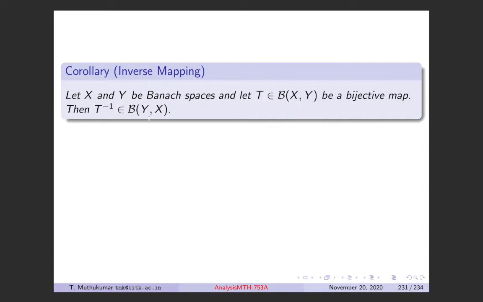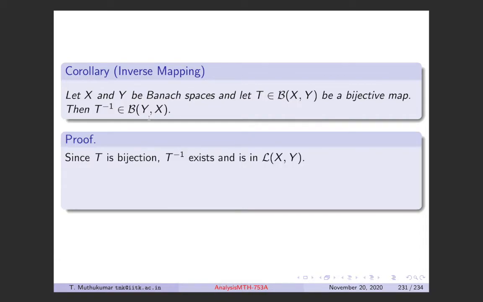So this is a consequence of the open mapping theorem. It is an easy proof. It's given that T is a continuous linear map which is a bijection, which means T inverse exists, right? Here when I use the notation Bxy, I mean it is a continuous linear operator. When I say Lxy, I just mean it's a linear operator.